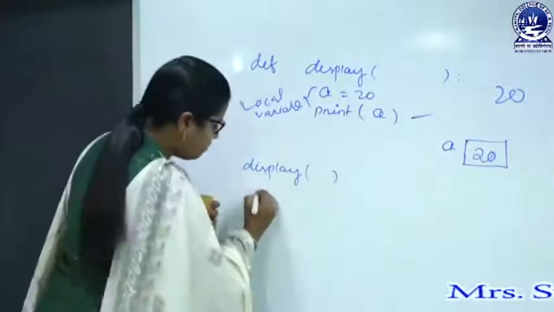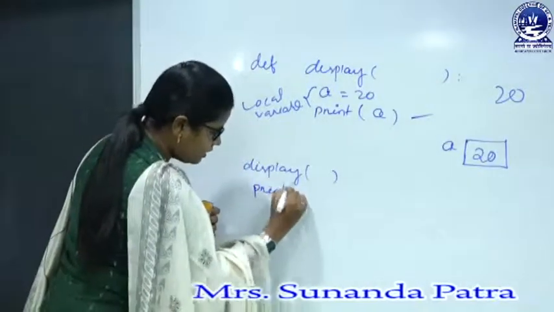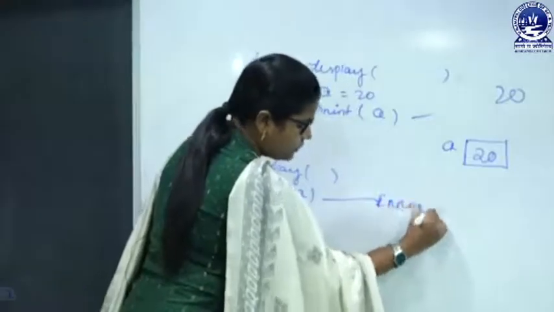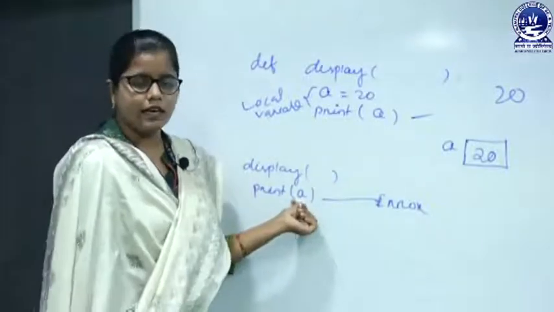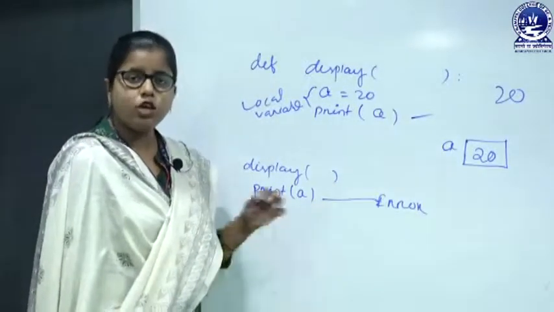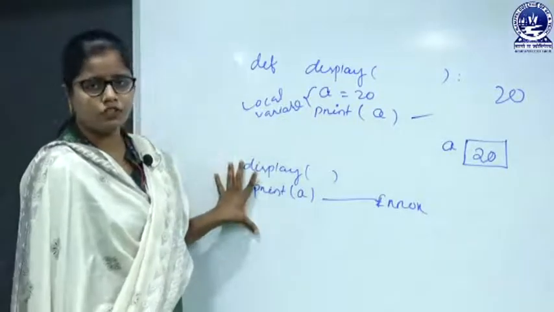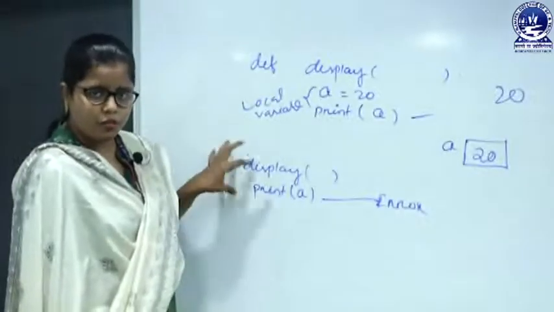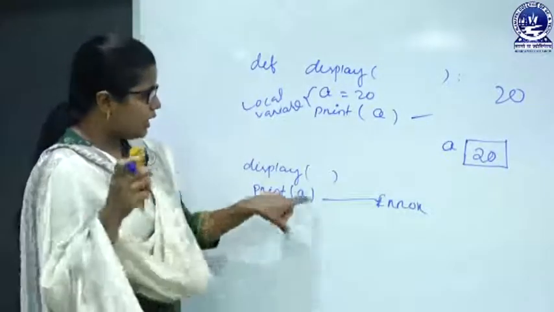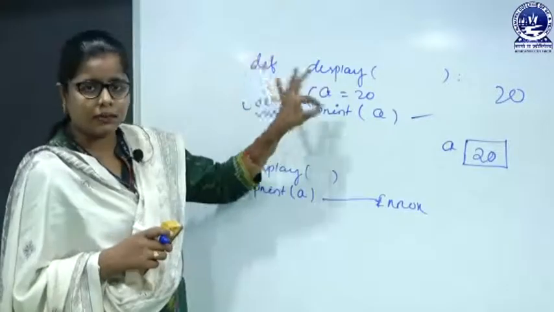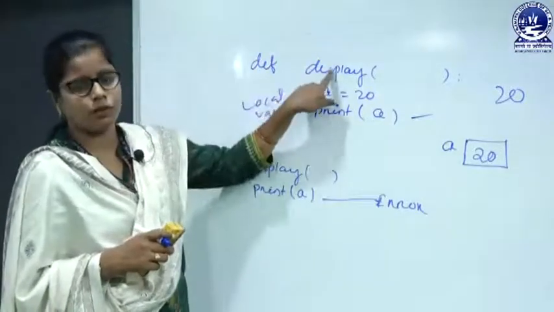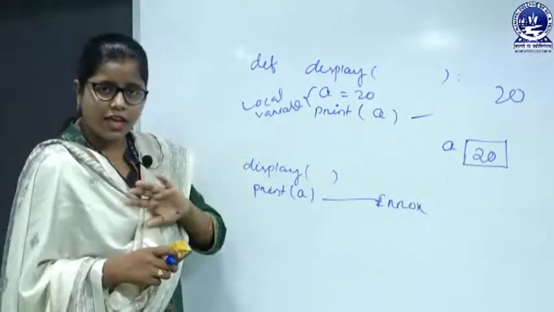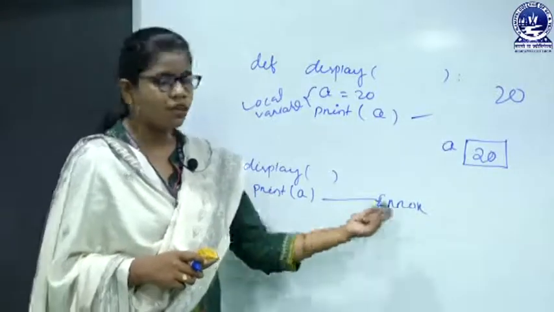If I want to print the value of A here, print A, then an error will come because A is not declared. I want to print the value of A which has not been declared in this function. Suppose, for better understanding, this is the main function where we are calling the display function. A is declared inside the display function, which means A is a local variable to the display function. But in the main function, I want to print the value of A, which has not been declared in the main function. That is why the error will come.